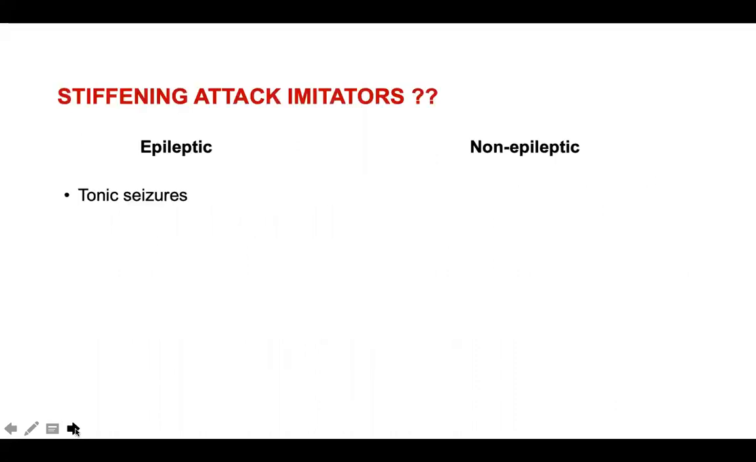So it's a good idea to always dichotomize your movement disorders into two major categories: benign developmental disorders and pathological disorders. So what are those stiffening attack imitators? What are those attacks in which there is arching or stiffening? What are those non-epileptic attacks? So apart from true seizures, what attacks can cause stiffening? I'm just giving some time to think.